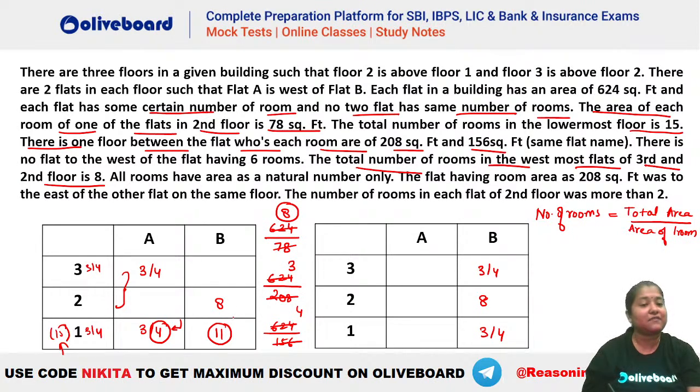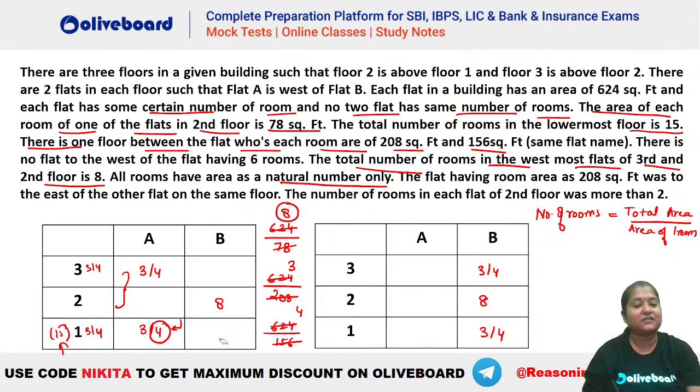Now here it is given that all the rooms have area which are natural numbers only. So you can see 11 is not a possibility here. Why? Because if you take 11, then 624 by 11 will give you an area which is not an integral value. Okay. So that means this 11 is also not possible here.